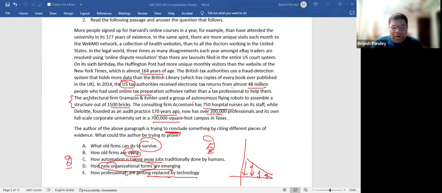Why new organizational form? Because tax settlements were not done online earlier. Flying robots were not used earlier. The dispute resolutions were not done online earlier. So now because they have emerged online, that is new organizational forms emerging everywhere. Maybe that is what he's trying to highlight. That is the safest option for me.